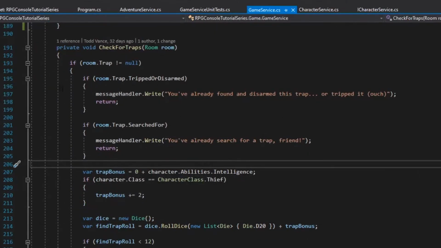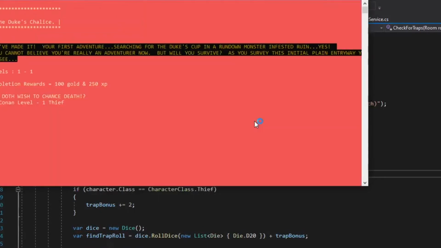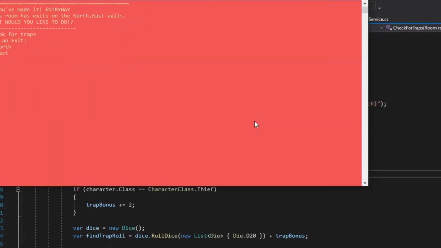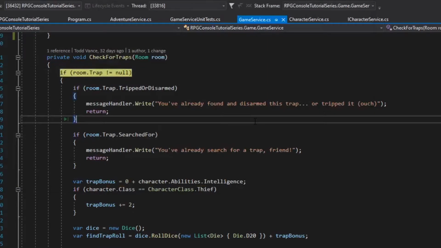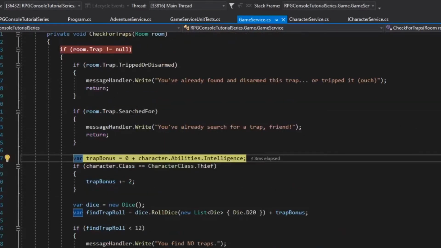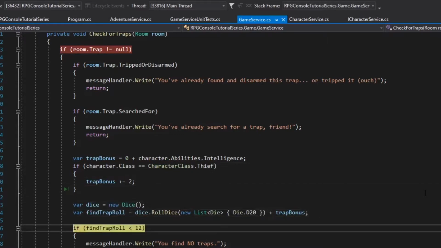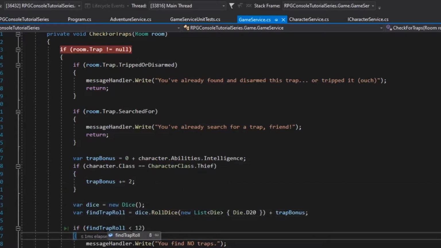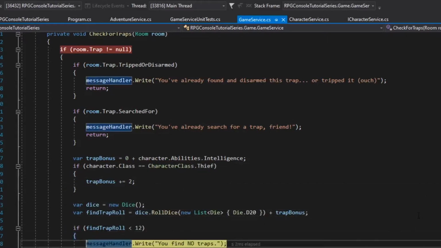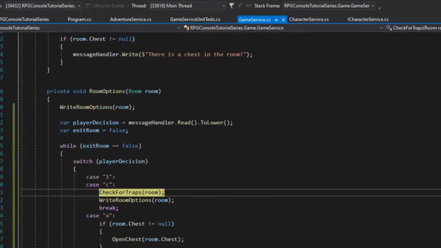I say we need to put some breakpoints. Messed up again. All right, so where are we at? We haven't searched. We haven't tripped or disarmed. Ooh, we need to set search too. All right, so we know the numbers can be low, so we find no traps, but we did search for it. Good. We're going to return.